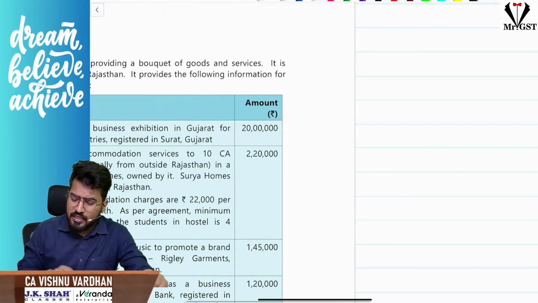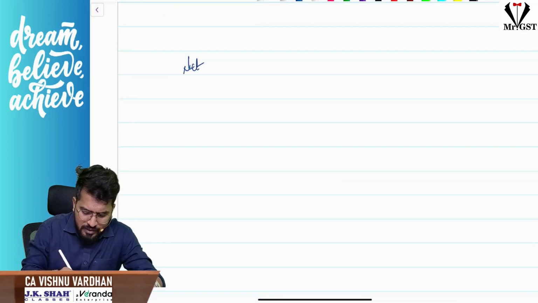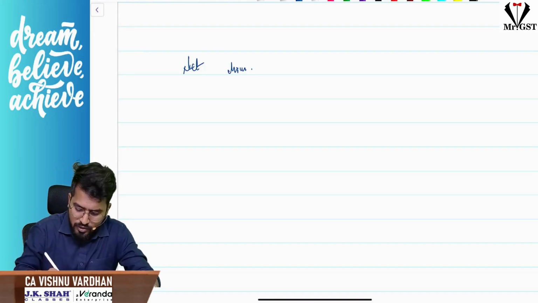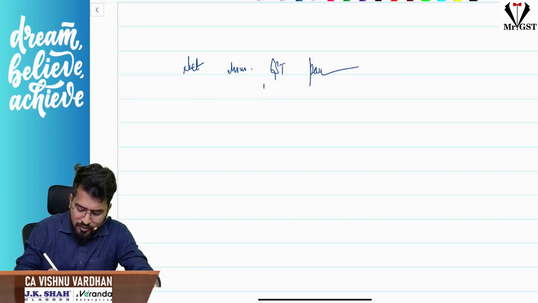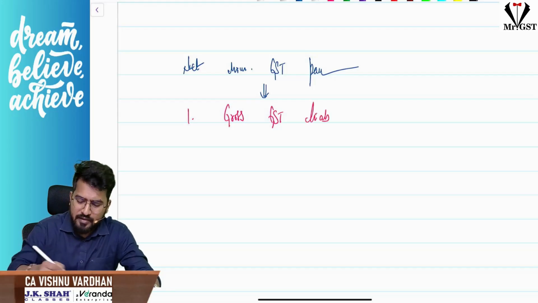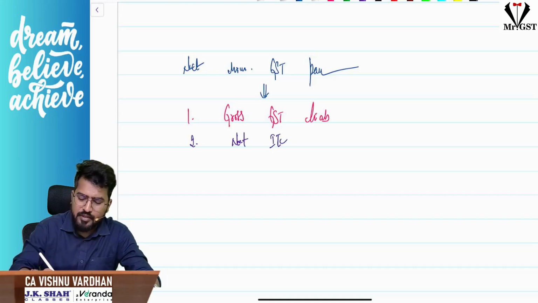See, first of all, for solving these questions, simple format. Ignore my handwriting, I just don't want to write neatly, slowly, all that, so that the video length will be more. Net minimum GST payable. For that, what is the formula? I have only 3 steps. First thing, I will calculate gross GST liability. Second thing, I will calculate net ITC. Third thing, I will calculate set off.